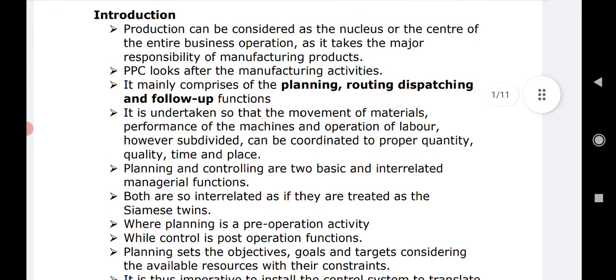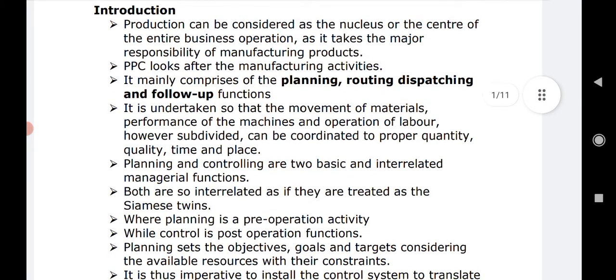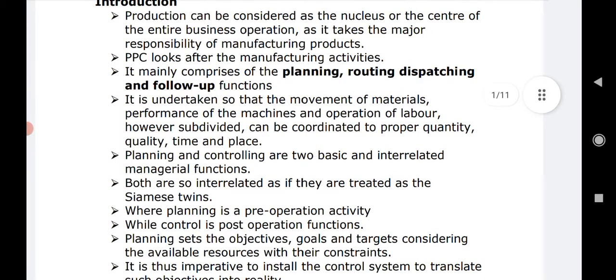So, production can be considered the center of the entire business operation, as it takes the major responsibility of manufacturing the products. We all know that if you want to sell anything, it has to be produced, and the area wherein we manufacture something is the production area. So production is a very crucial activity, and that is why it is the center of the entire business, because all the other activities like marketing, selling, HR, finance all revolve around this production activity, right? So it is a very important activity.